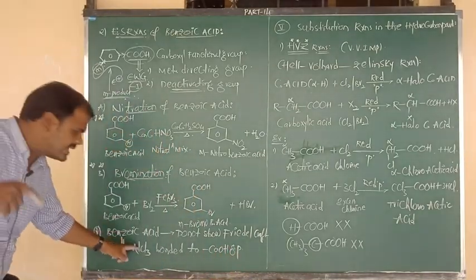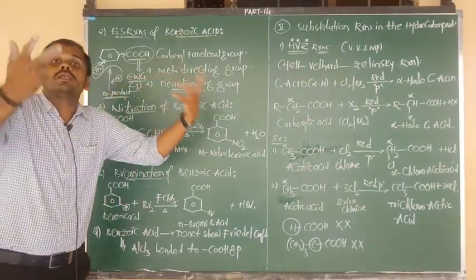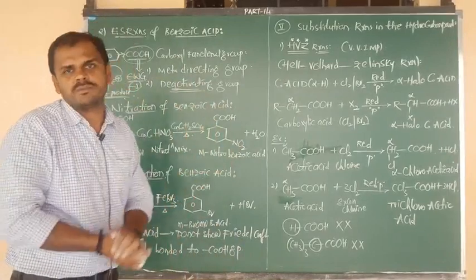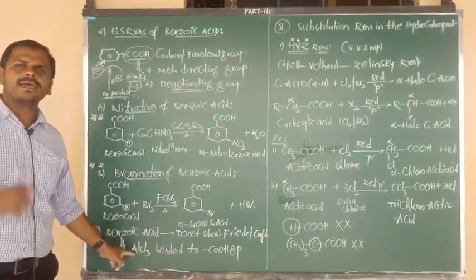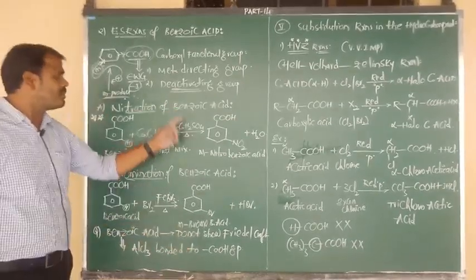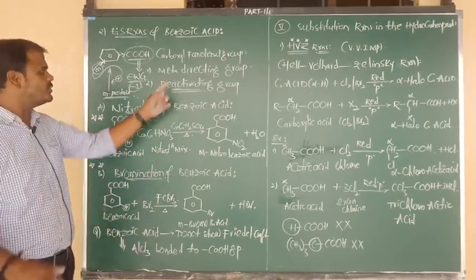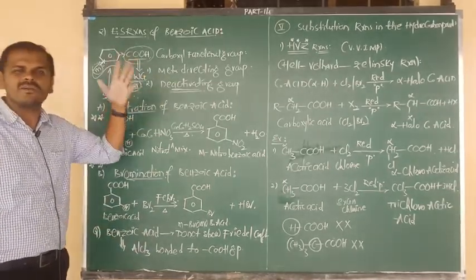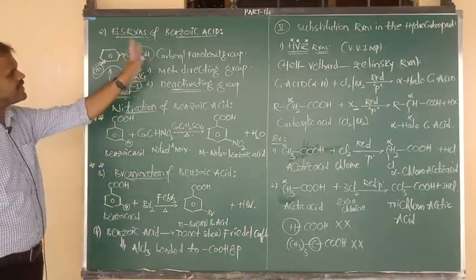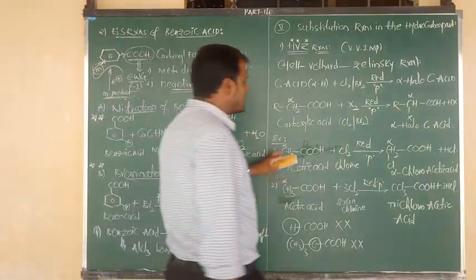Between AlCl3 and COOH, between donor and acceptor, we get a new bond, but we won't get the Friedel-Crafts alkylation and acylation products. The reason is only one thing: AlCl3 acts as a Lewis acid catalyst and the carboxyl group is deactivating in nature. So AlCl3 gets bonded directly to the carboxyl group, but it does not form any Friedel-Crafts product. This is the information about the electrophilic substitution reactions of benzoic acid.